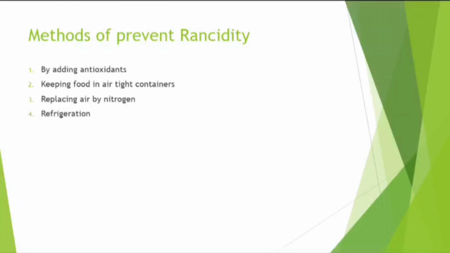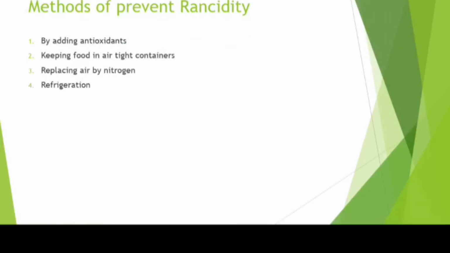Rancidity. The oxidation of fats and oils when exposed to air is known as rancidity. It leads to bad smell and bad taste of food. Methods to prevent rancidity: adding antioxidants, keeping food in an airtight container, replacing air by nitrogen, and refrigeration. These are chemical reactions and equations.